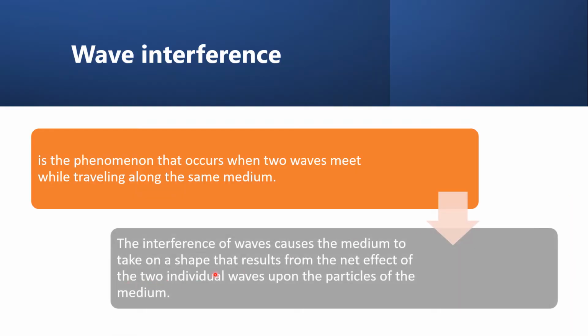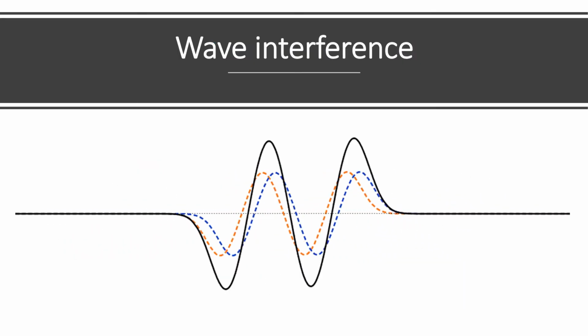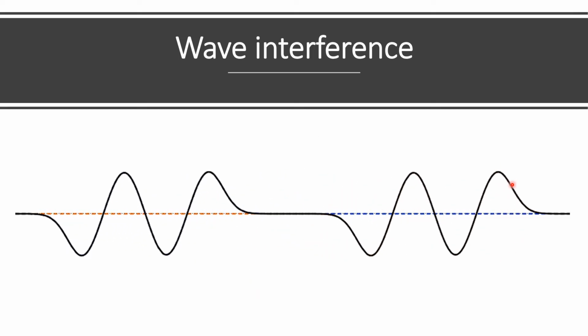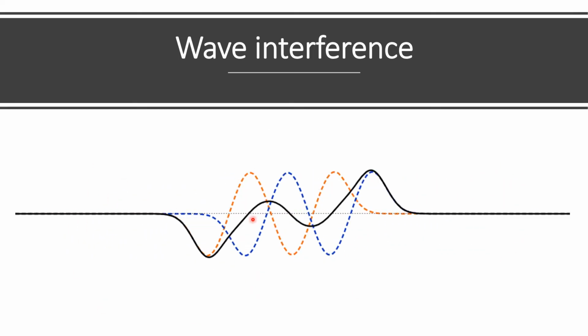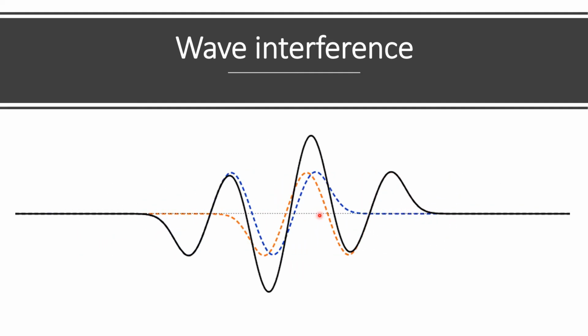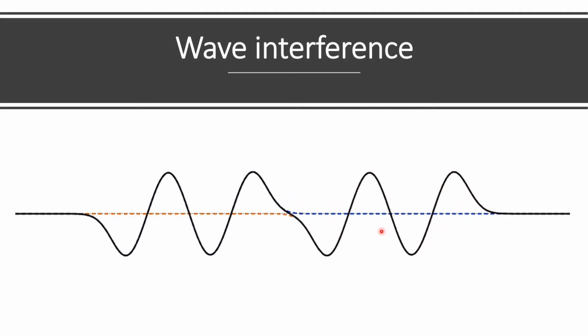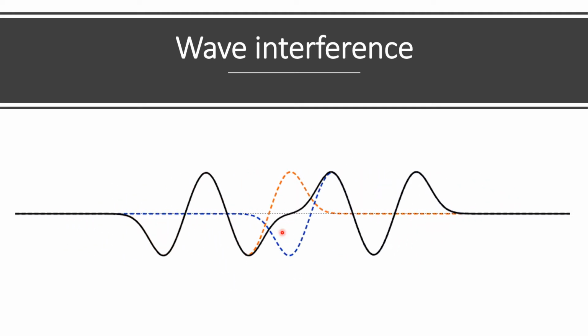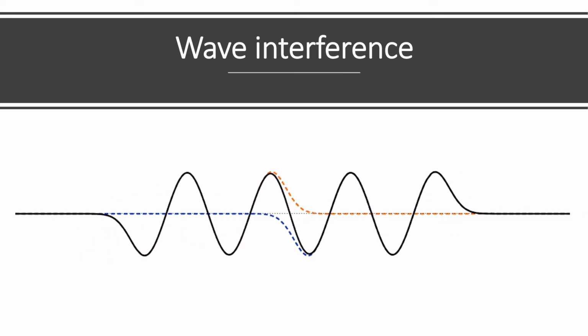Another one, the interference of waves causes the medium to take on a shape that results from the net effect of the two individual waves upon the particles of the medium. Later on, for you to understand the meaning of this, we will have an illustration. This one is an example of wave interference. I have here a pulse and another pulse, and when they meet together in the same medium, what will happen? As you can see, meron tayong dalawang waveform. Ito yung wave natin. So that is an example of wave interference.